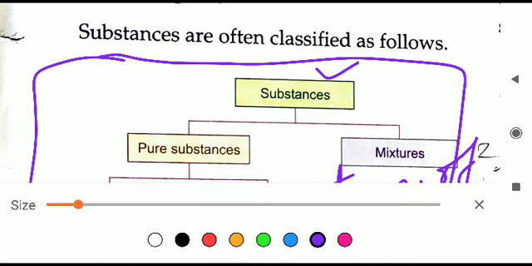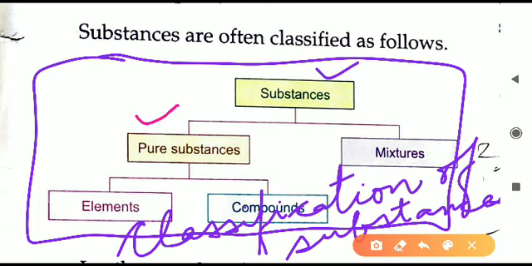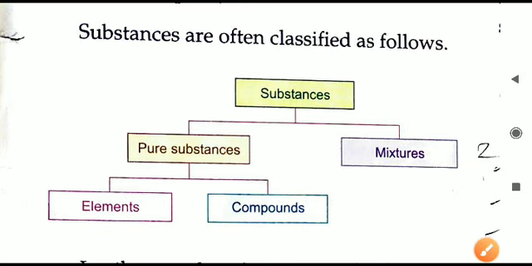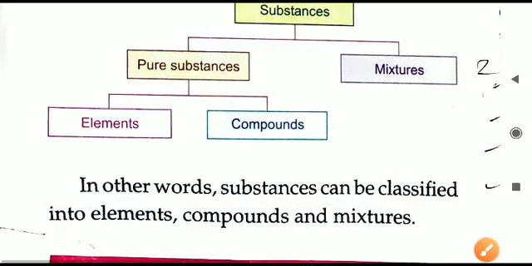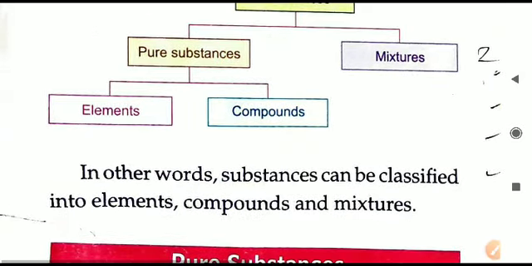Substances are classified into two categories. First one is pure substances. Second one is mixture. The pure substances again are divided into two parts. One is elements. Pure substances can be element or pure substances can be compound. So this is how the substances are classified into different categories. Now one by one we shall discuss.